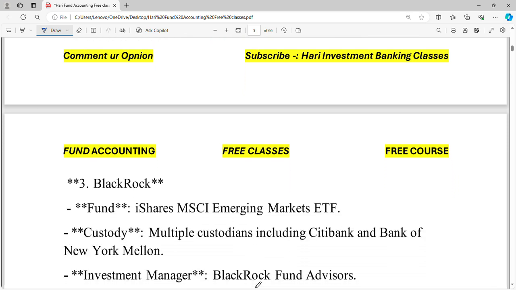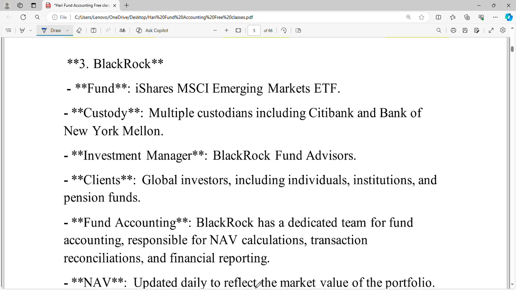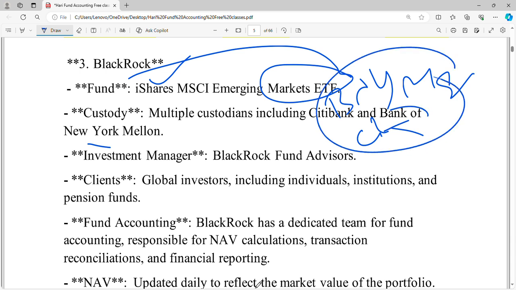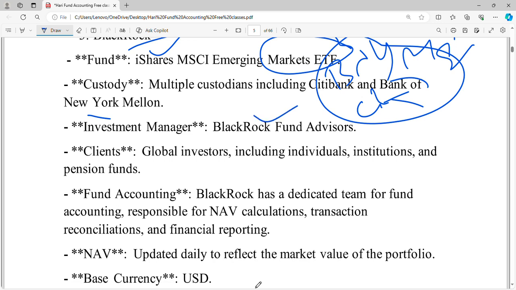Next, if you take the example of BlackRock, the fund will be iShares MSCI Emerging Markets ETF. So the emerging markets ETF is the fund, and the custodians will be Bank of New York, meaning BNY Mellon, and Citibank. The investment managers will be BlackRock Fund Advisors, and clients will be global investors including individuals, institutional investors, and pension funds.